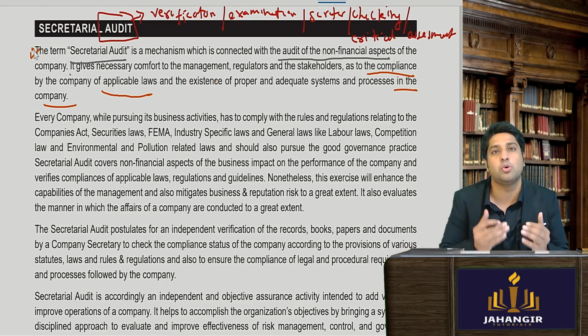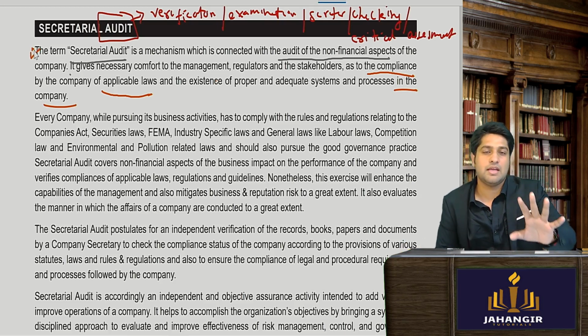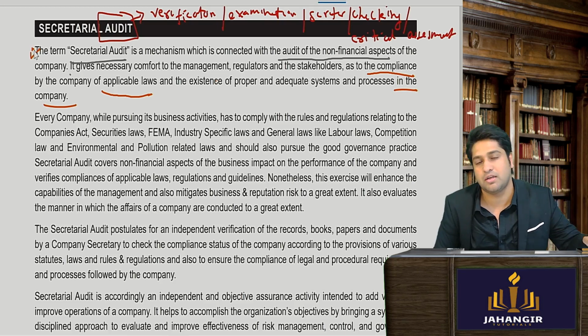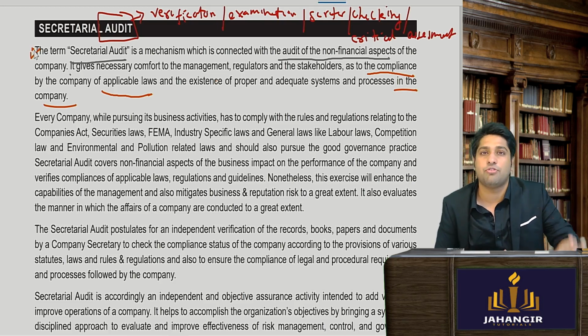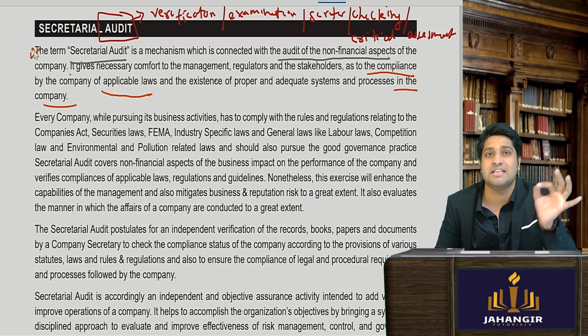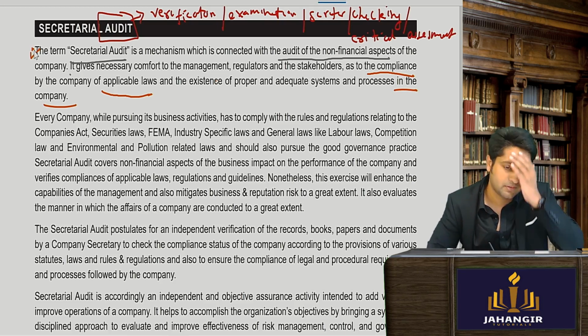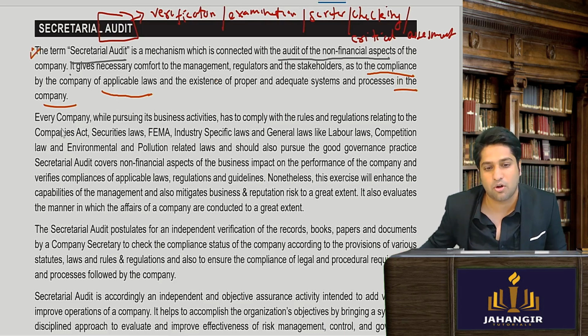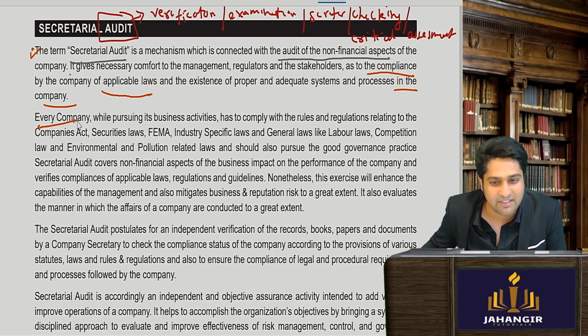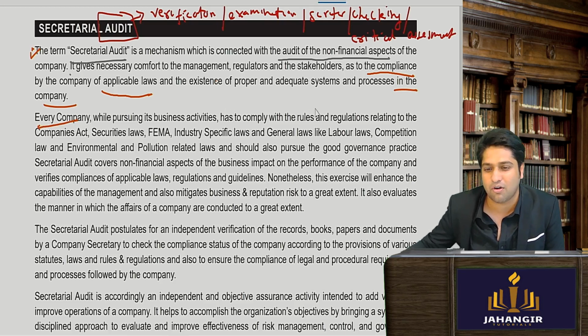Now I want you to answer me. Is secretarial audit a checking of the compliance with the Companies Act or with all the possible laws applicable to the company? All the laws. Okay, very good. So every company will follow all the laws. When I say all the laws, I mean rules, regulations, bylaws, circulars, whatever is there, everything they need to follow.